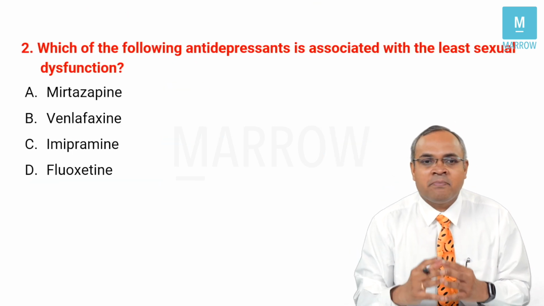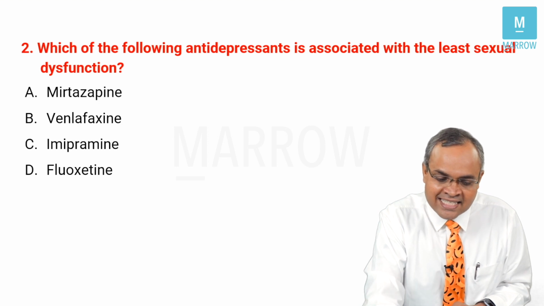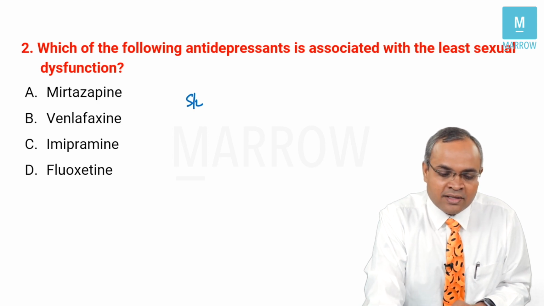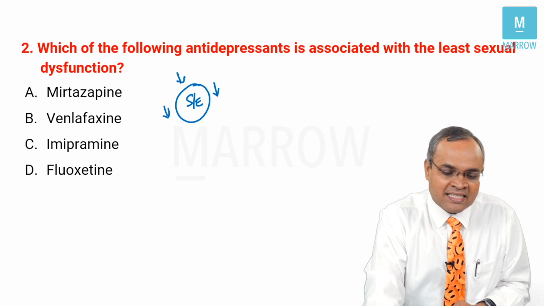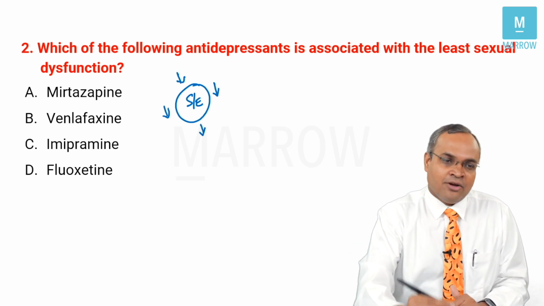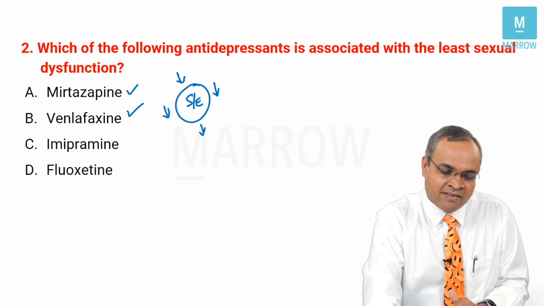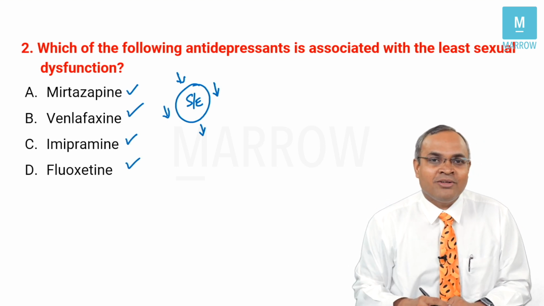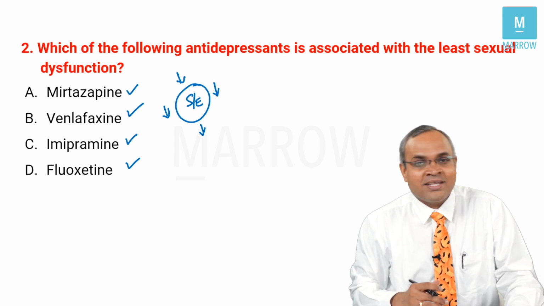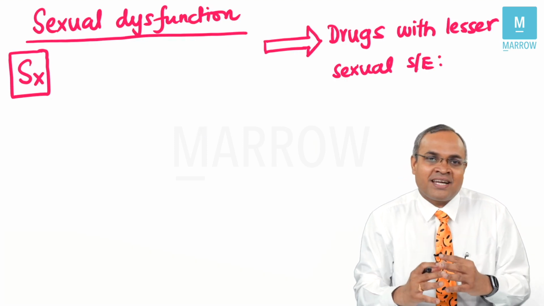Which of the following antidepressants is associated with least sexual side effects? So they want to know in which antidepressant use there is least sexual side effects. Do you think mirtazapine? Do you think venlafaxine? Do you think imipramine? Do you think fluoxetine? What do you think is the answer? I hope you know the right answer. So let's reach the right answer.